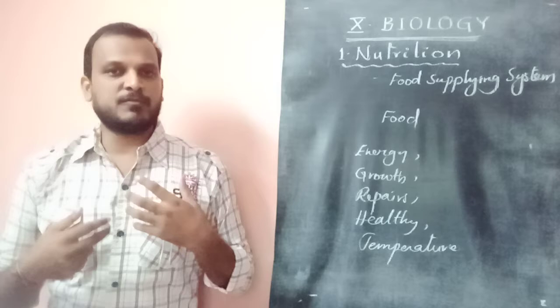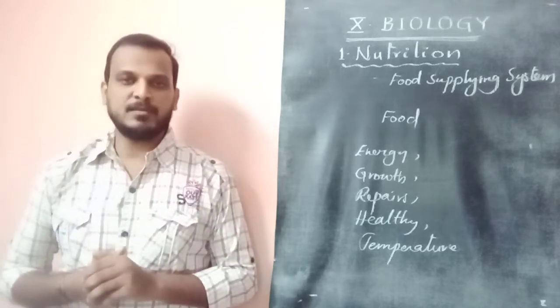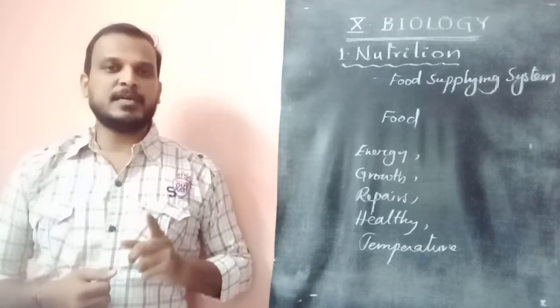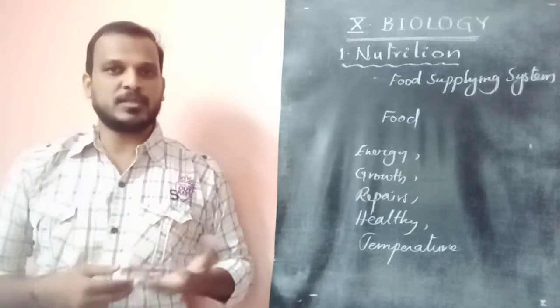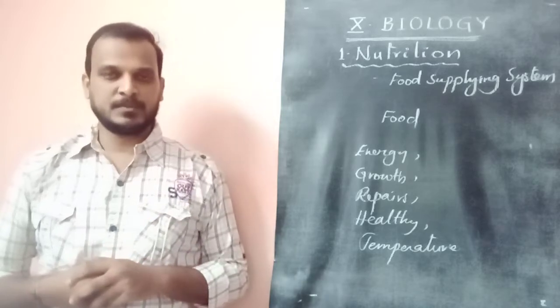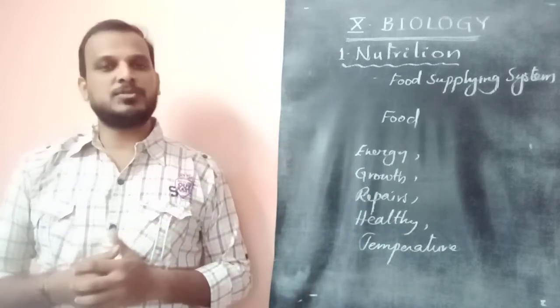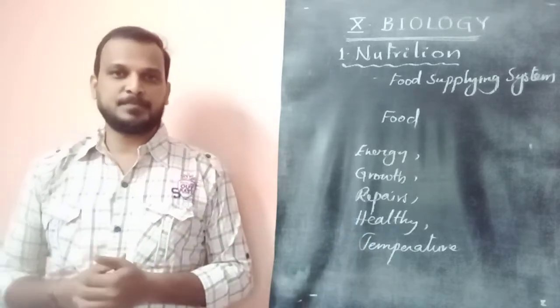Sometimes we lose some cells by natural death. For example, RBC. Red blood cells, dear children, die after 120 days. Then how are we getting new RBC? That is called repair of body cells. So we need energy to release, growth to show, and repair to show.